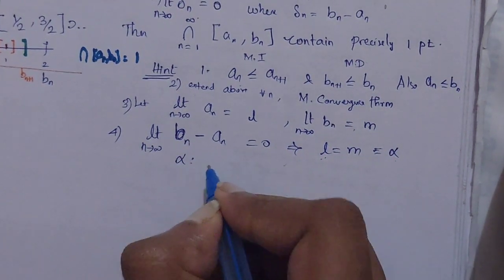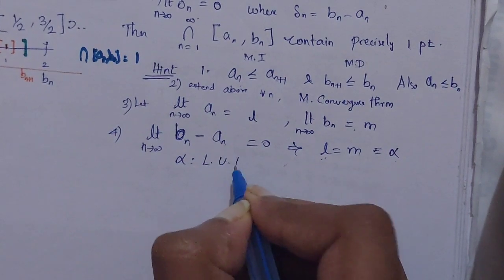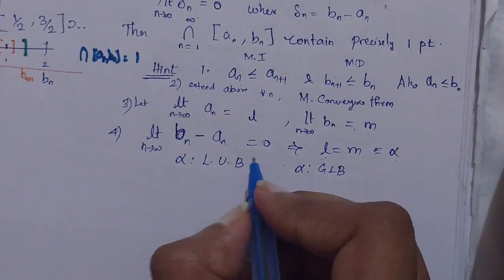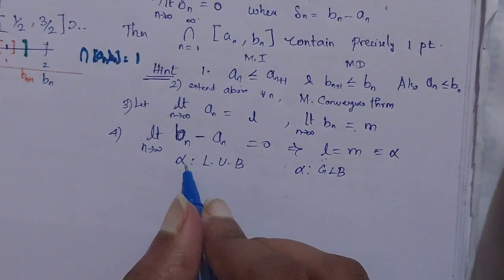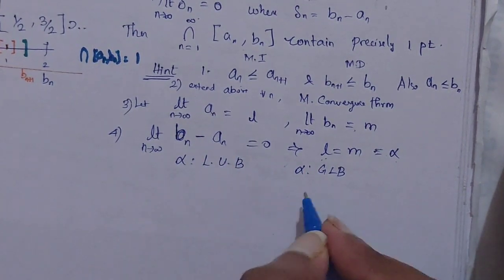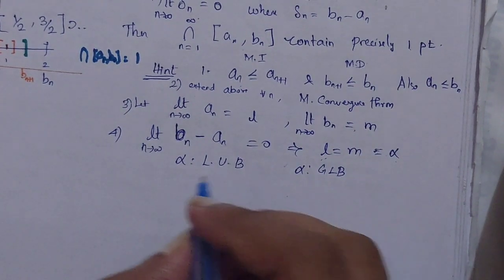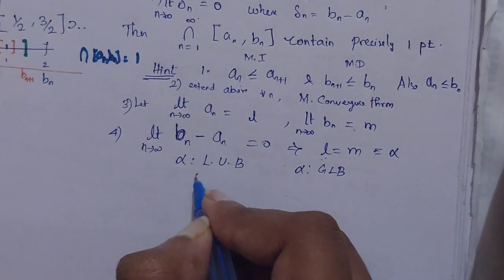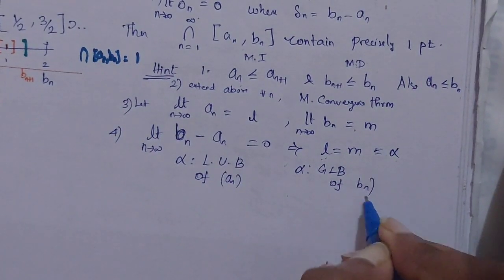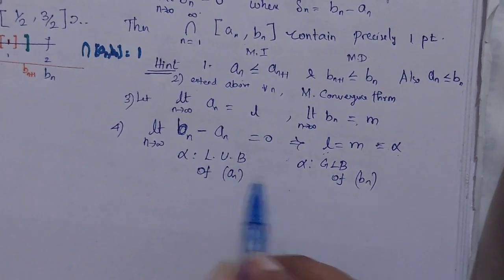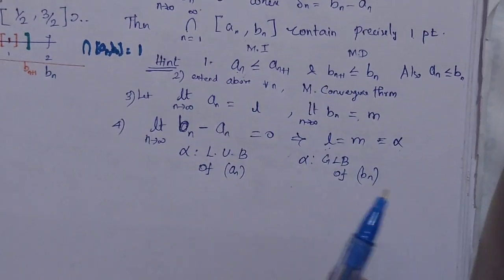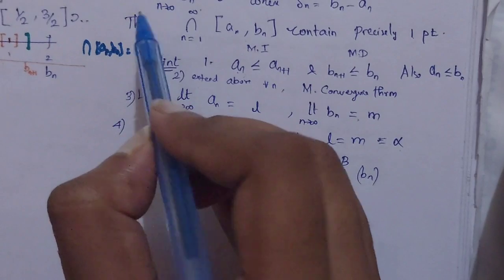But there won't be the same number being both LUB and GLB, unless it is a constant, and it is obviously not a constant. So it is the LUB of the An sequence, and the GLB of the Bn sequence. So now it is correct, right? Everything lies on this relation. Okay, fine. So I have constructed using this as well as this.